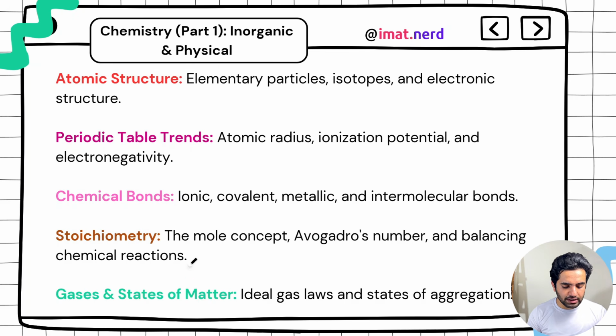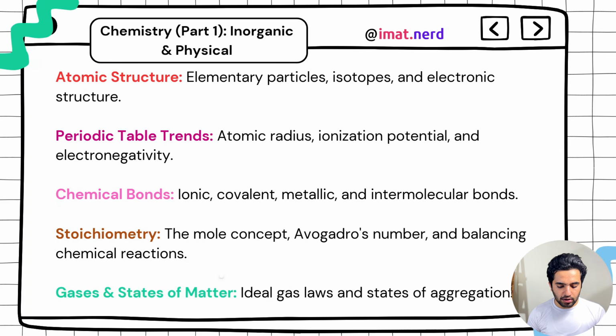Then you have gases and states of matter. You need to know about gases, liquids, solids, and a little bit of plasma, not in detail. In gases, the ideal gas law is very important. And then there are Boyle's law and Charles's law, so you must have a grip on them. Of course, there are so many subtopics that you need to know. If you are following me on my previous channel, then you must know about them. But of course, detailed new videos are coming.